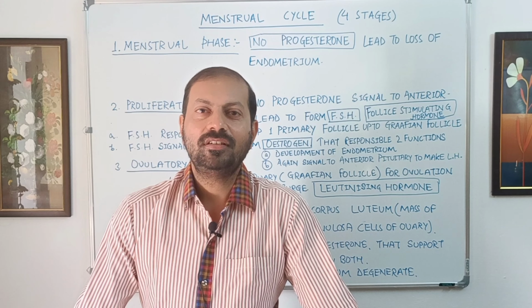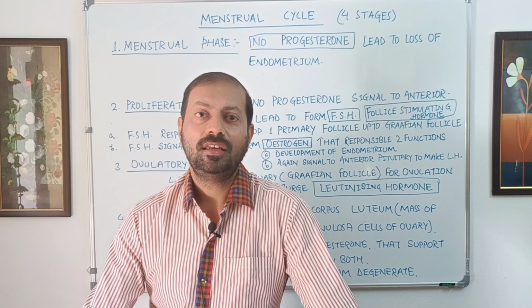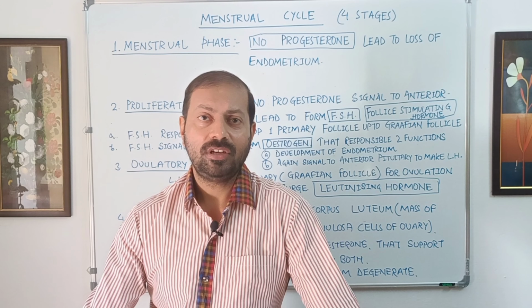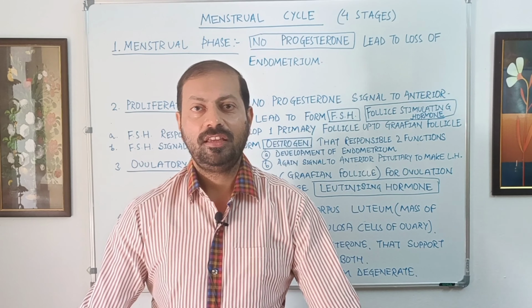This menstrual cycle is a topic of class 12th, chapter number 3, human reproduction. This menstrual cycle belongs to the human females who attain the age of 12 years. This age is also called menarche, and the menstruation as well as the menstrual cycle gets started at the age of 12 years, and this menstrual cycle ends at the age of 45 to 50 years, which is called menopause.